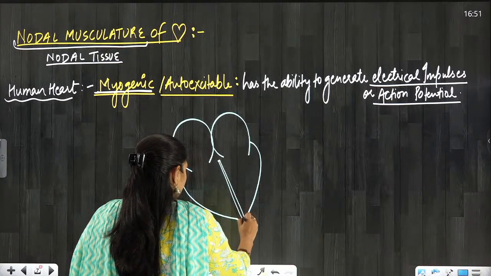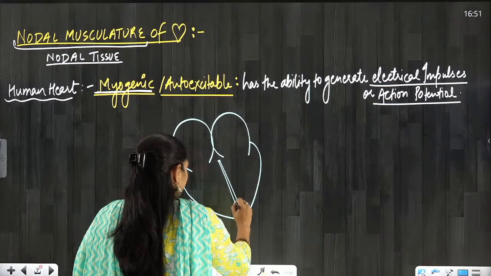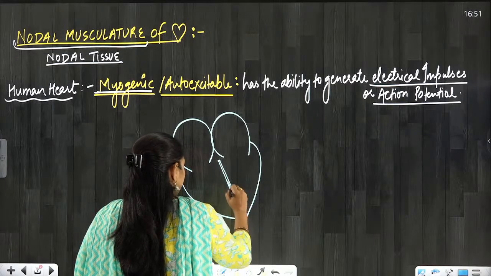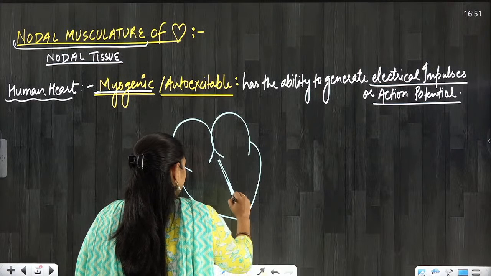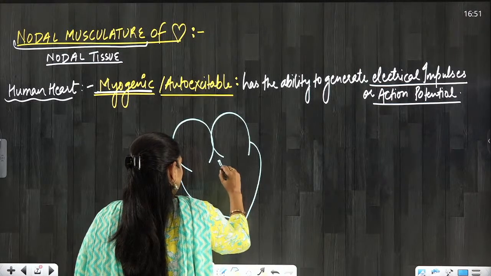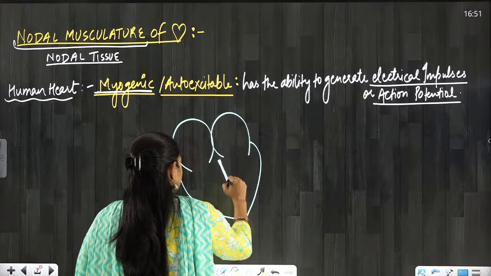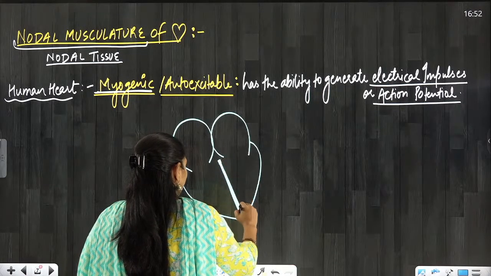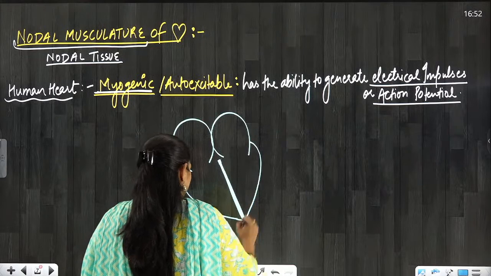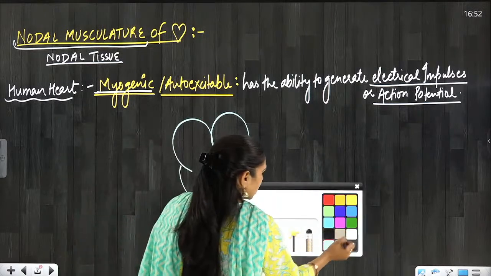So this is the interventricular septum. We will see a specialized muscle which has formed in the right atrium, that is termed as SAN. Have you heard of the pacemaker? You must have heard of the pacemaker, everyone.